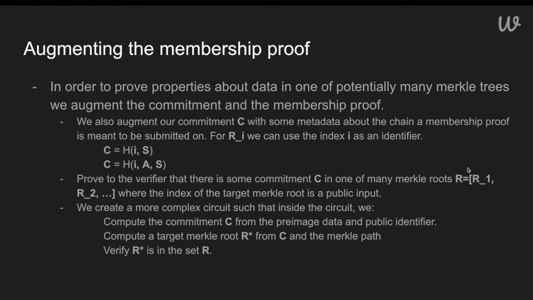And this set R is a tricky part because it needs to be kept up to date on every smart contract that it exists on in order for people to submit proofs to these smart contracts. So when the system on chain 1 gets a new insertion, all the other chains need to somehow learn about this.